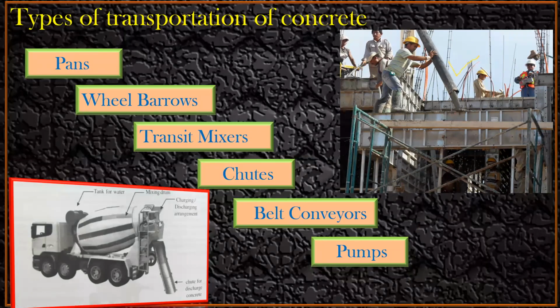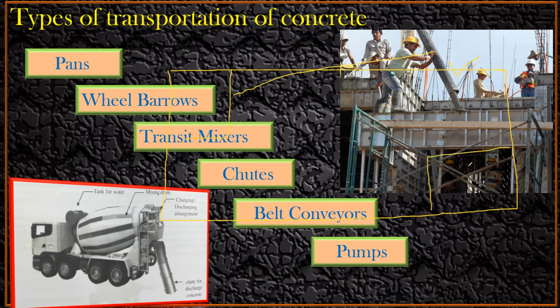Let us say you have a huge amount of slab to be casted. In that case, if you make use of these pumps, wherever, let us say in this portion you want to pour the concrete, just bring this pump here and do the pouring here. Let us say you want to do it here, you bring the pump here and do the pouring here. So it will be easy for you. But whereas if you make use of concrete mixers and all, in that case what happens, you have to every time, let us say you're doing concreting here, first you'll keep your pumps here, right?